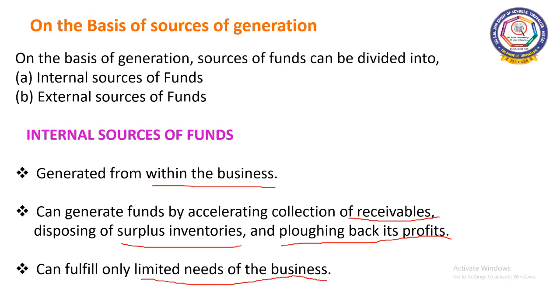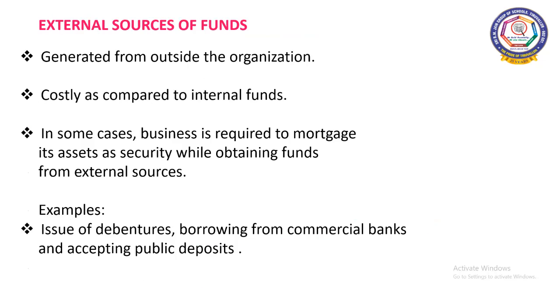And now we will see the external sources of funds. These are generated from outside the organization. That is why they are called external sources of funds. They are also costly as compared to internal funds. Why? Because the business has to mortgage the assets as security while obtaining funds from external sources. You can take the example of issue of debentures or borrowing from commercial banks, where they have to mortgage the assets.